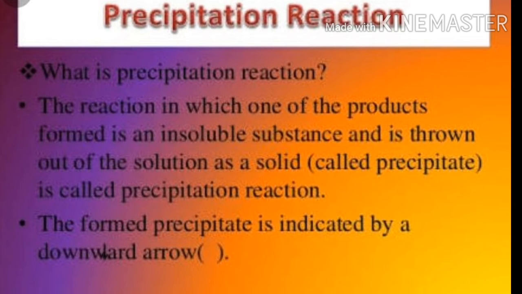In the above examples, we observe that an insoluble substance is produced. This insoluble substance formed is known as a precipitate. Any reaction that produces a precipitate can be called a precipitation reaction. So, double displacement reaction is also called precipitation reaction.